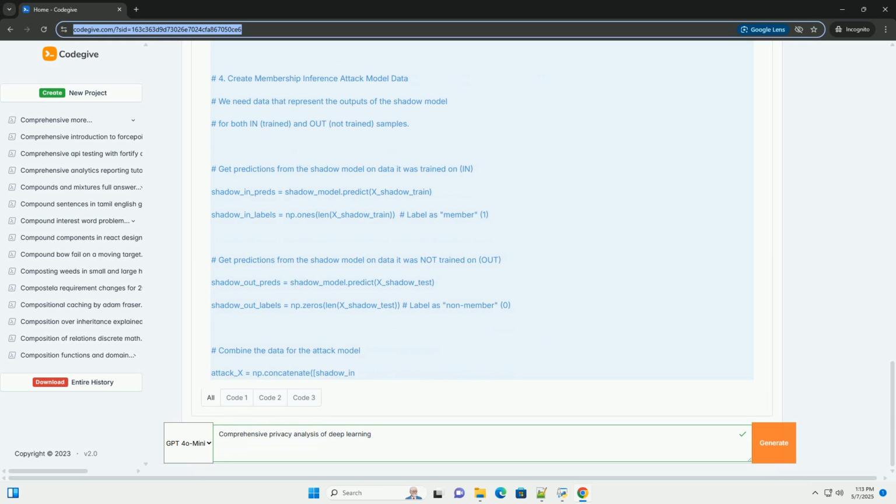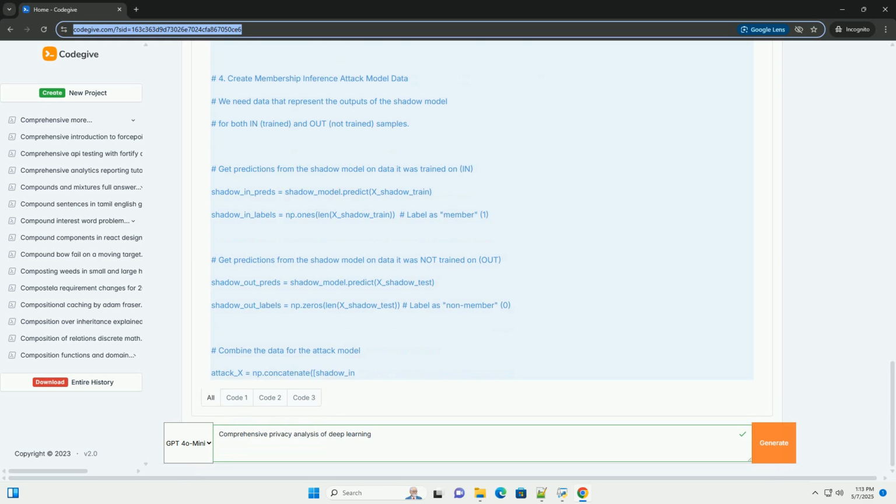Practical considerations. 1. Trade-offs: privacy enhancements often come at a cost in terms of utility, for example model accuracy, computational efficiency, and complexity. Carefully consider these trade-offs. 2.